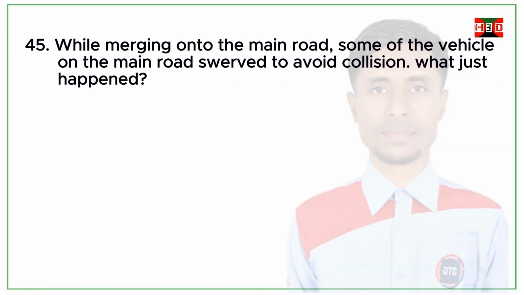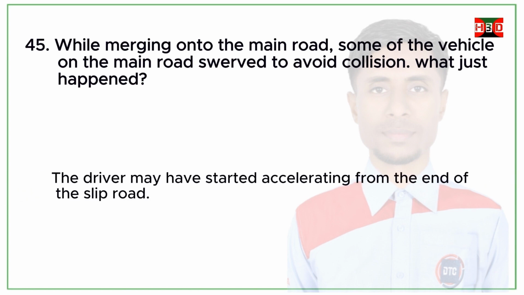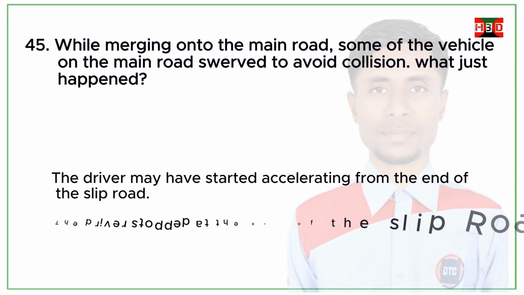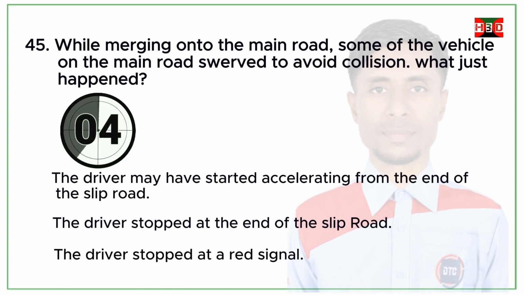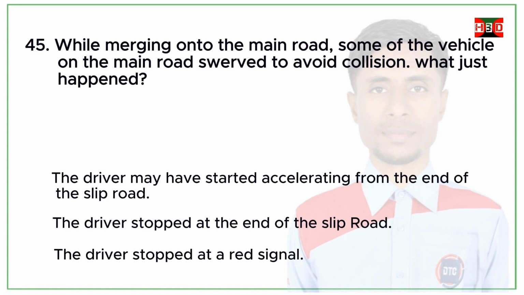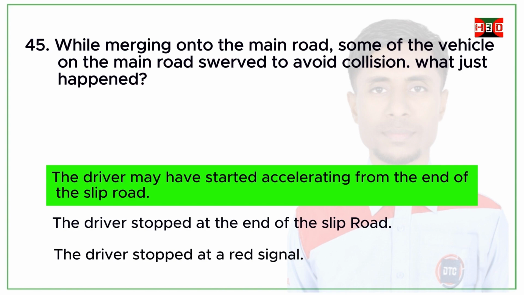While merging onto the main road, some of the vehicles on the main road swerved to avoid a collision. What just happened? The driver may have started accelerating from the end of the slip road. The driver stopped at the end of the slip road. The driver stopped at a red signal. Correct answer. The driver may have started accelerating from the end of the slip road.